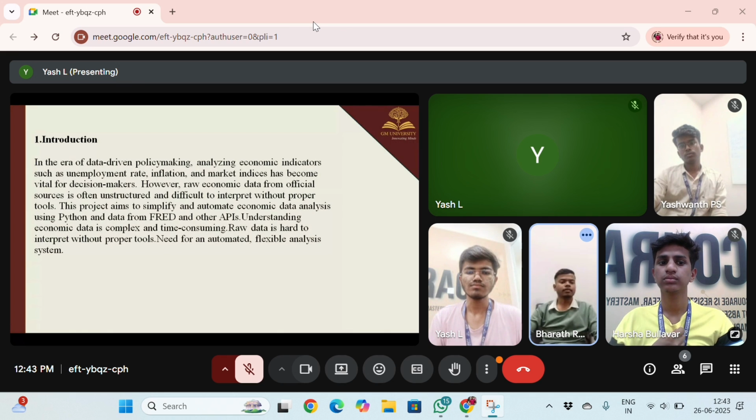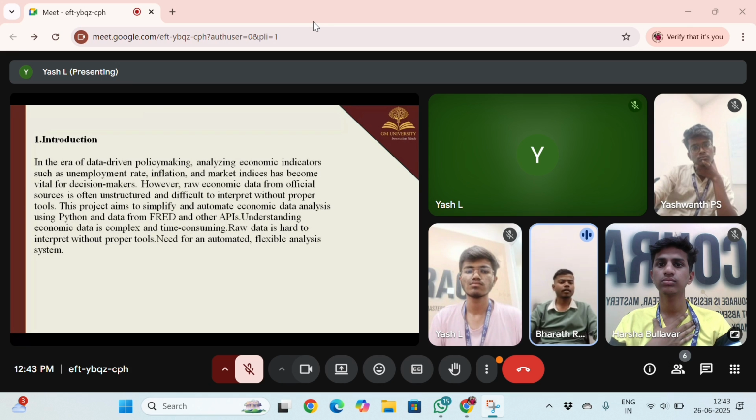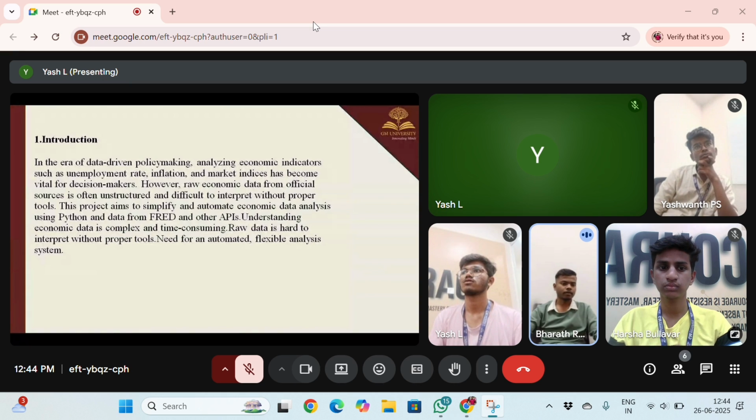Main theme: data-driven economic analysis, context, and importance. In today's world, data-driven policy making is essential. Economic indicators like unemployment, inflation, and market performance are crucial for informed government or business decisions.